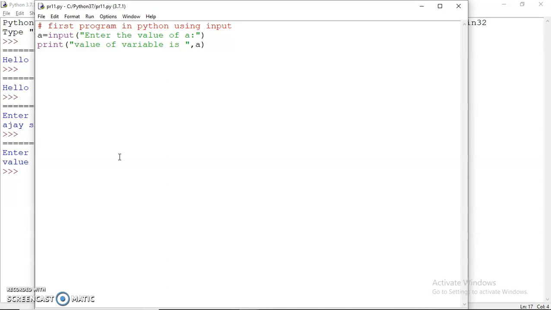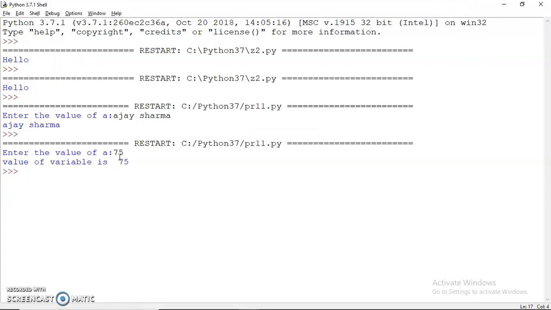Okay, so what if I try to do something like this? And then if I try to print B, what do you think would be the output now? I'll input the value of A, say 10. So would B be 55? Let's check it.